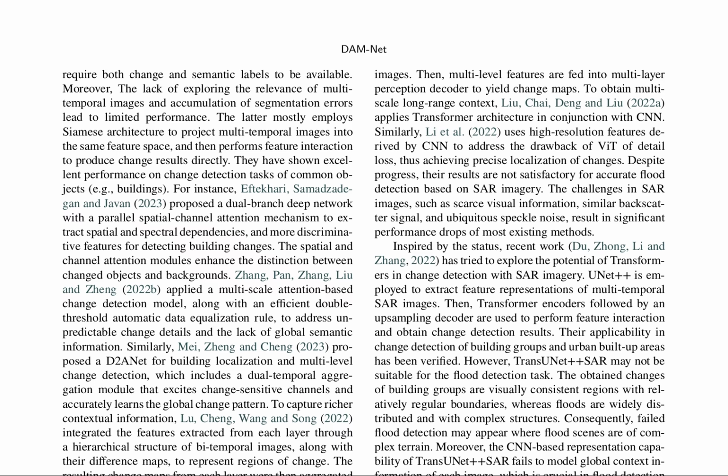The current state of change detection methods in remote sensing, particularly in detecting floods, is marked by limitations. These limitations are attributed to the inherent locality of convolutional operations and the scarcity of visual information in SAR images. This has led to the introduction of vision transformer-based change detection methods, which have shown promising results but still struggle with flood detection in SAR imagery.